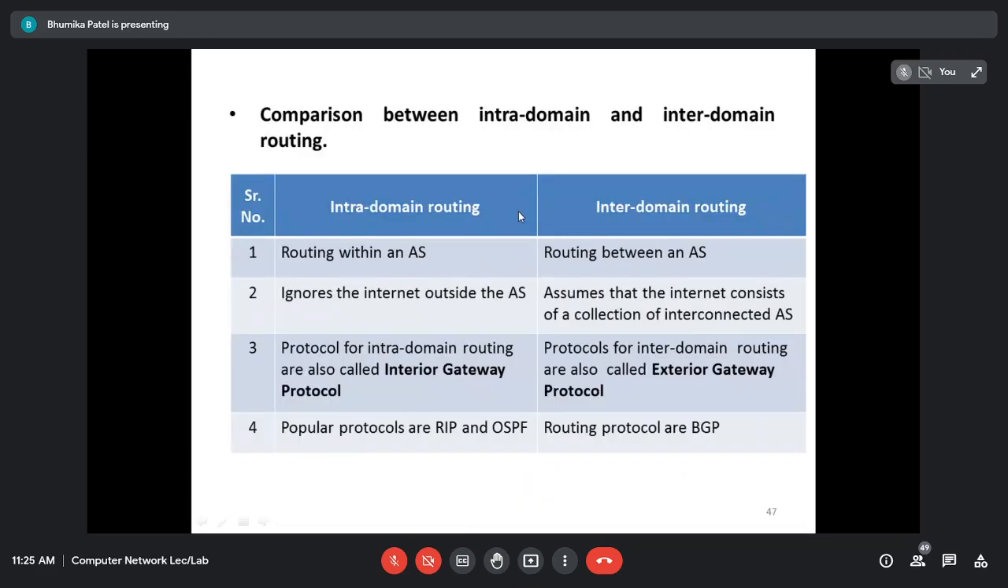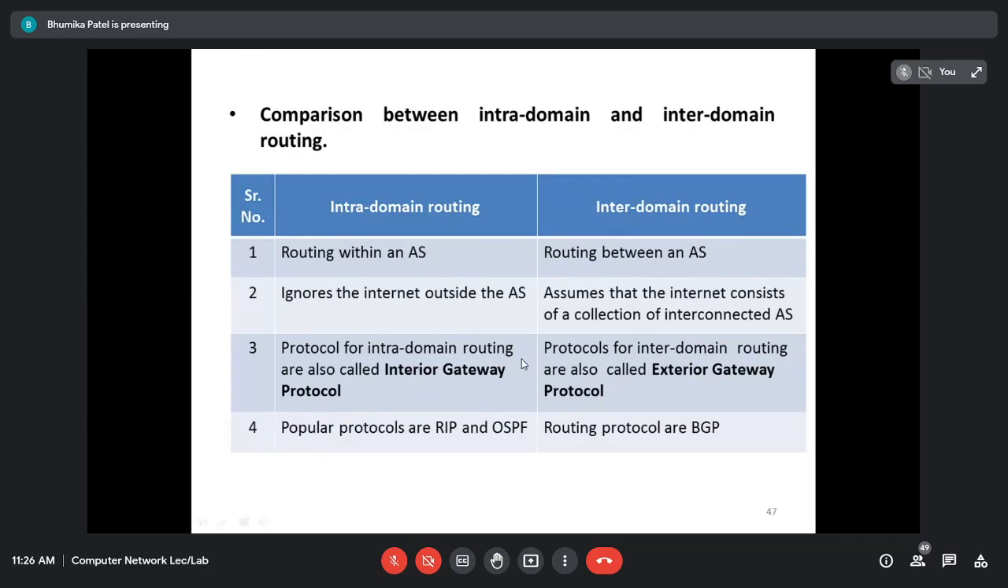This is a comparison between intradomain and interdomain, right? As I said already, it is routing within the autonomous system, and it is between the autonomous systems. It will ignore the internet outside the autonomous system. પોતાના autonomous system સિવાય બાકીનું બહાર શું ચાલે છે એના સાથે કઈ લેવા દેવા નથી, right? But here it assumes that the internet consists of a collection of interconnected autonomous systems in interdomain routing, and based on that it is performing the routing between them,